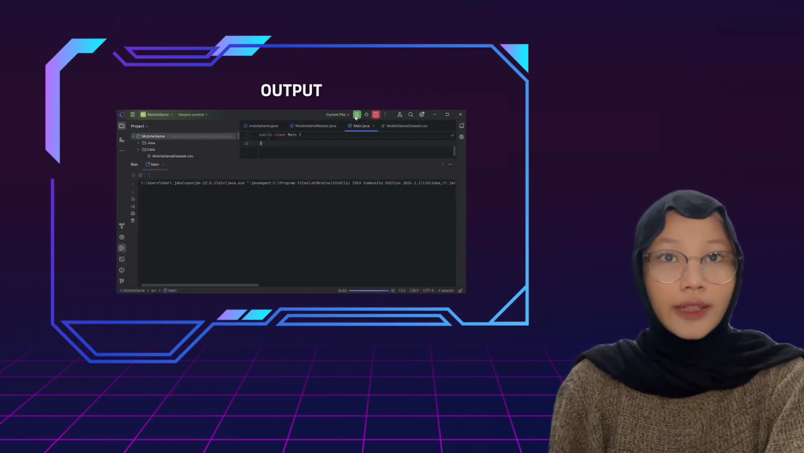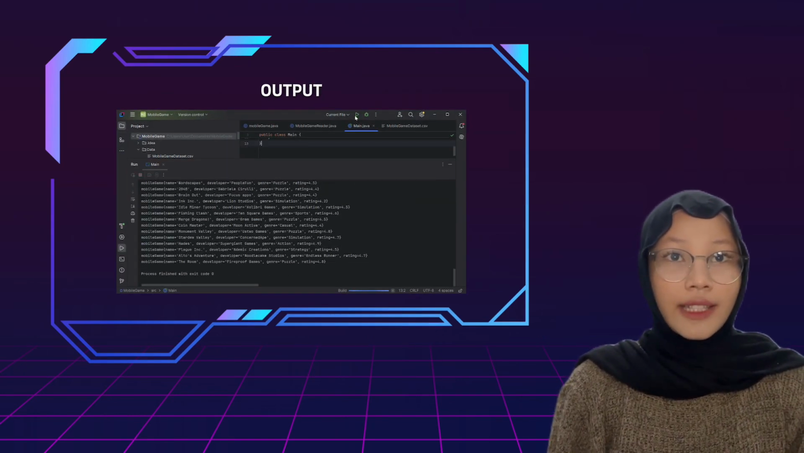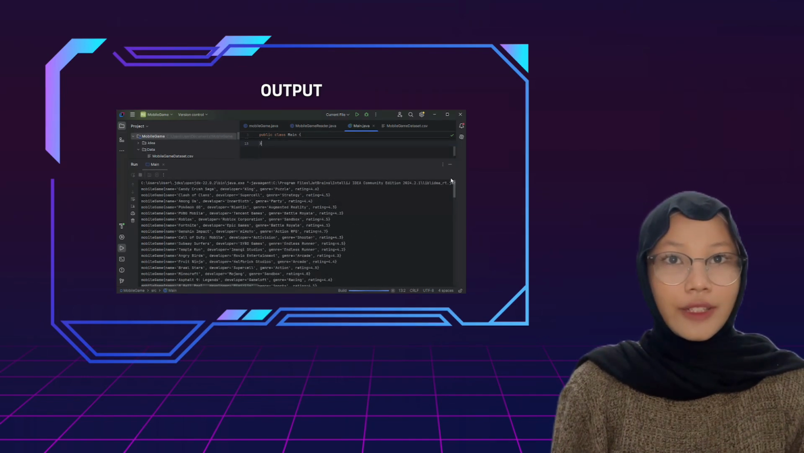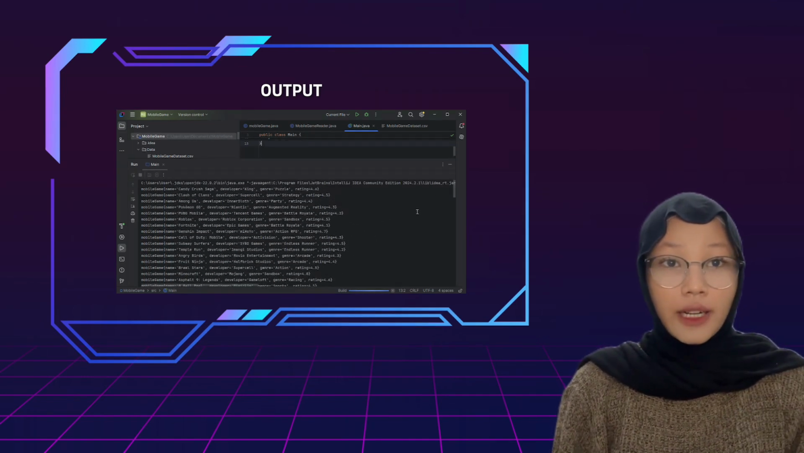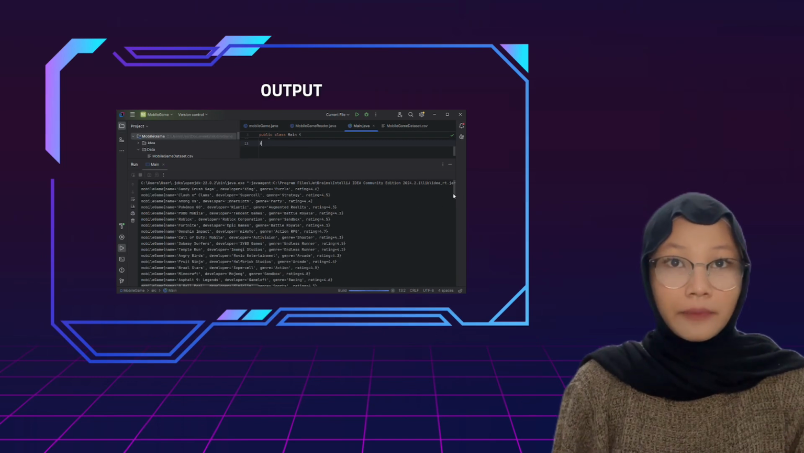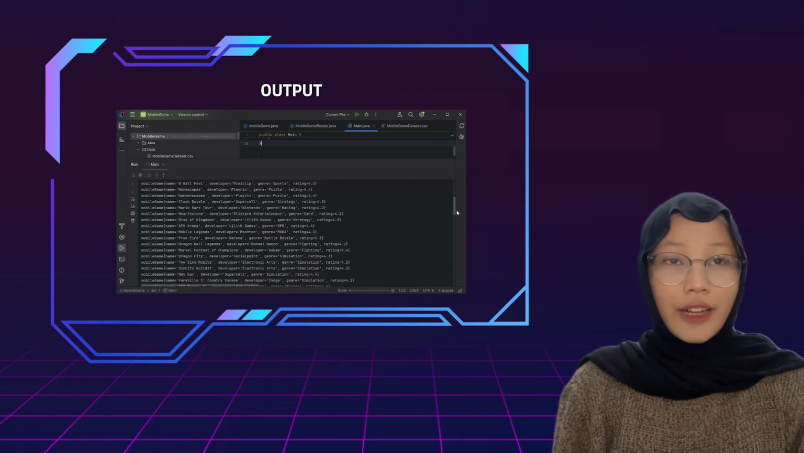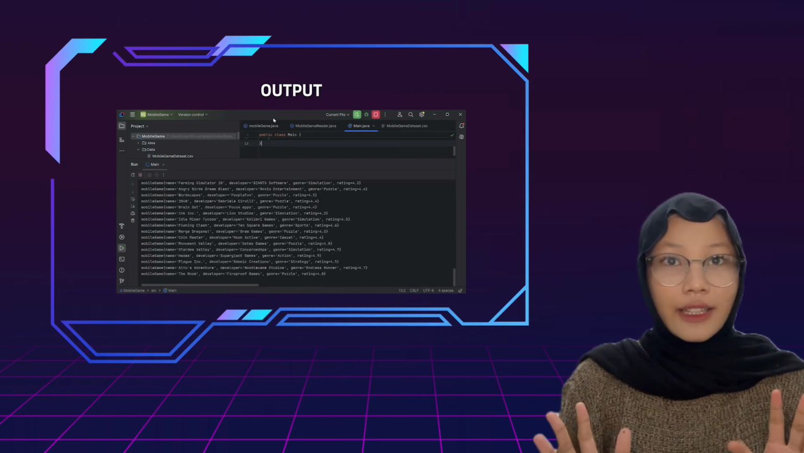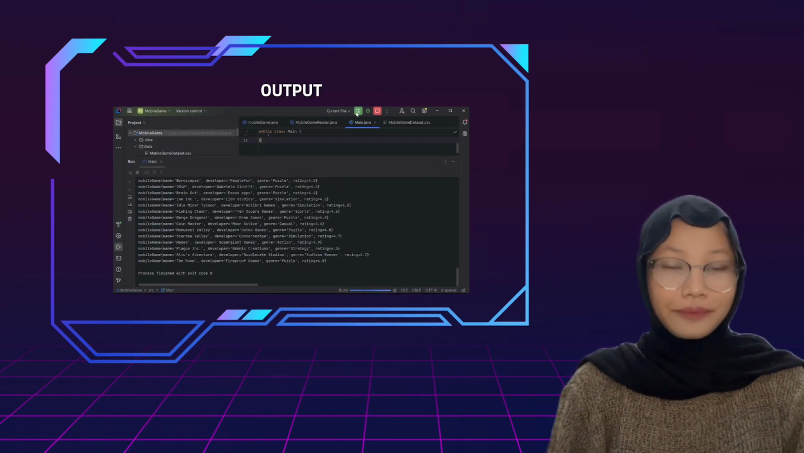Now, once the program is run, we can see a list of games displayed in the console. Each line shows the game's name, developer, genre, and rating. This proves that data reading was successful, the data type conversion worked, and the classes functioned correctly.